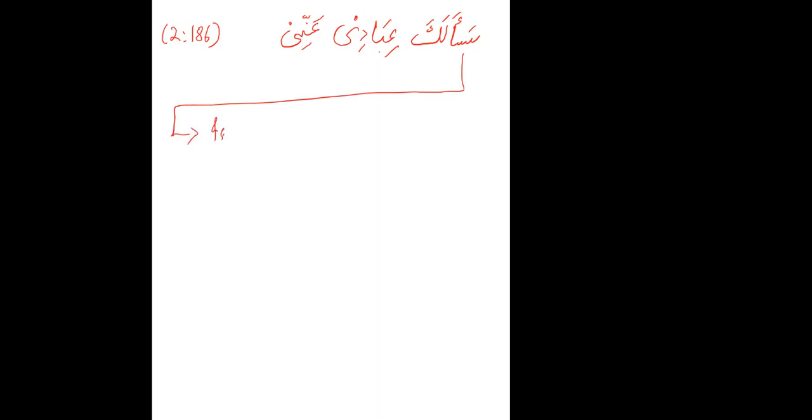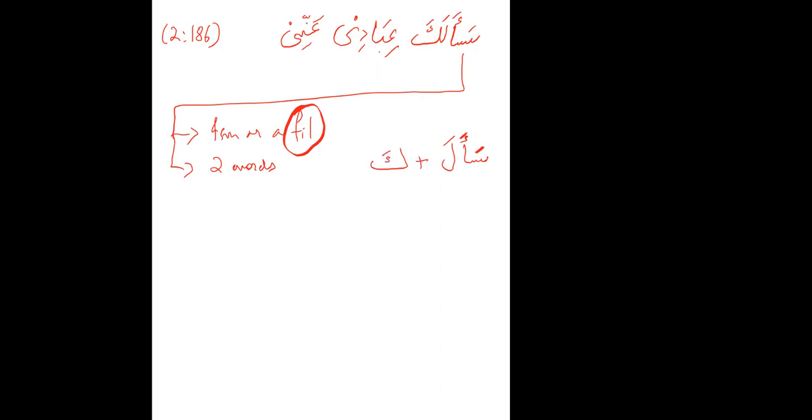Is it an ism or a fail? It's a fail, mazi. Is it one word or two? 2 words. Okay. Attached pronoun ka. Yeah, it is fail. Number 2, it is 2 words, so we break it. Sa'ala plus ka.